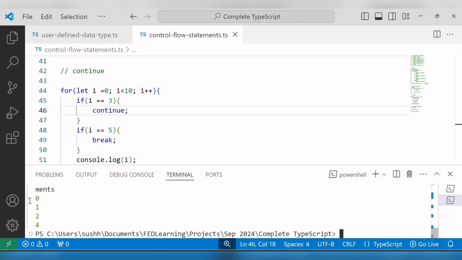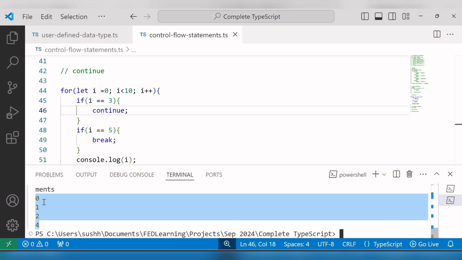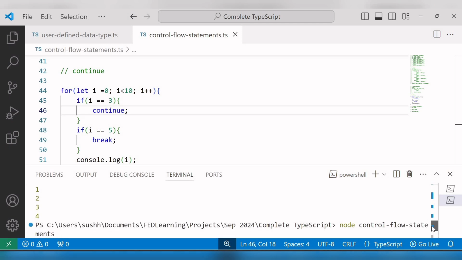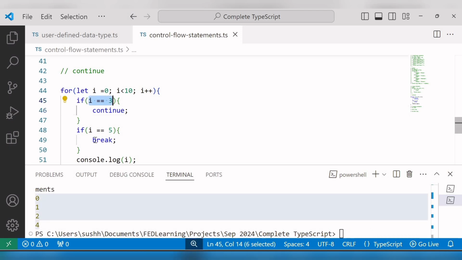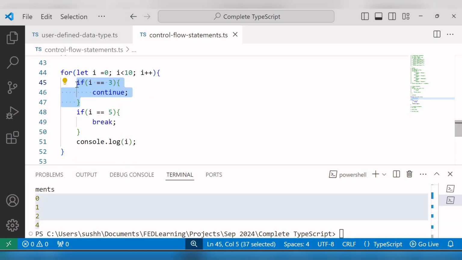And now this time you can see we are getting output 0, 1, 2 and 4. Without the continue statement we are getting 0, 1, 2, 3, 4. So it means that once the value of variable I equals 3, the continue statement skips the current iteration and moves on to the next, and the variable I increments by 1 becoming 4.